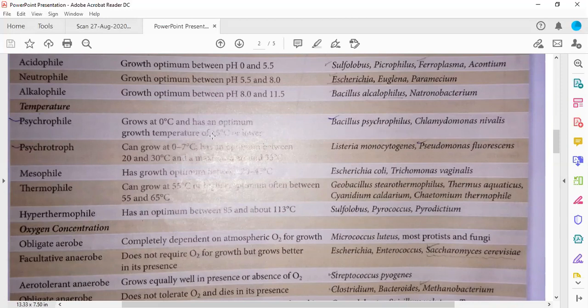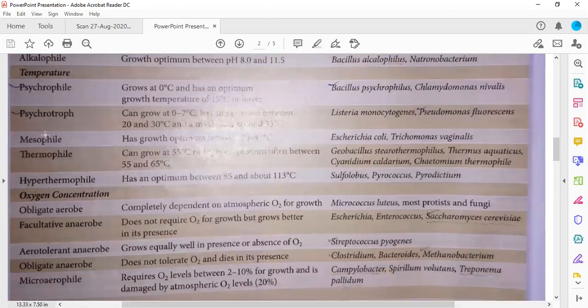They can grow up to 15. But psychotroph is not a phile, so they need more temperature. They generally have an optimum of 20 to 35, with maximal growth around 35 degrees Celsius, though they can grow at 0 to 7 degrees Celsius also.